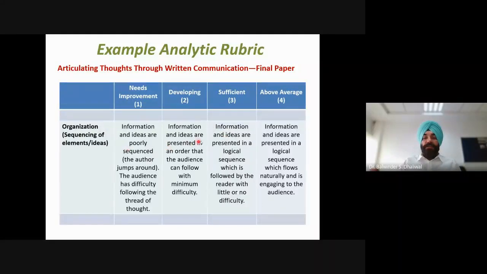But these should be clear. When we are writing different descriptions, there should be clarity among the different boundaries, so that students are able to get feedback. There is transparency in evaluation when this type of rubric is used.